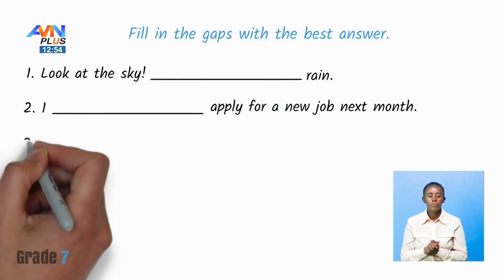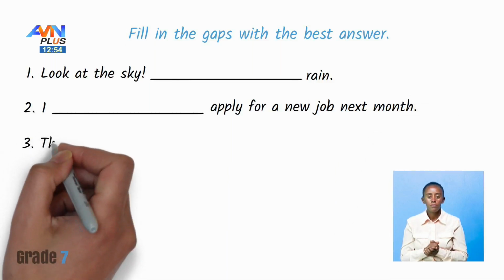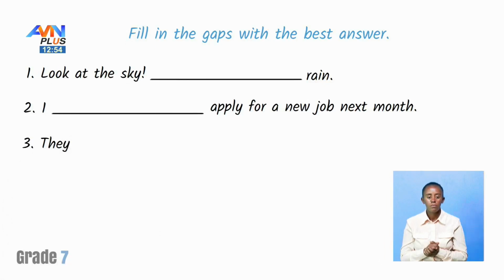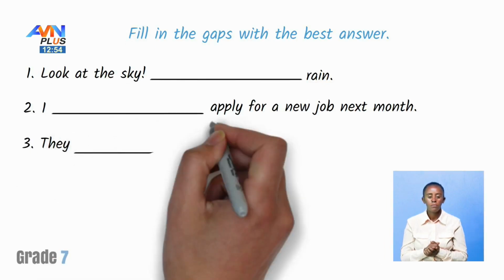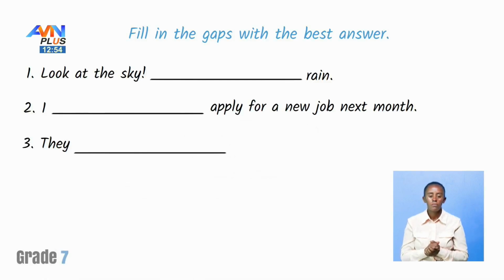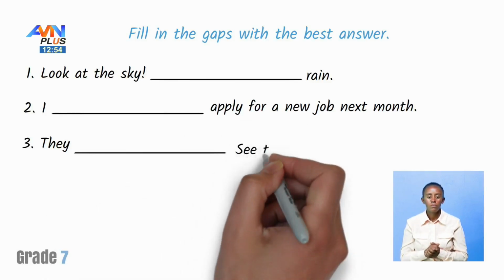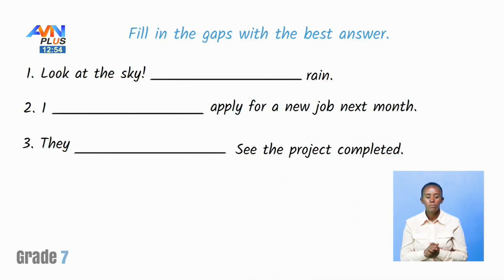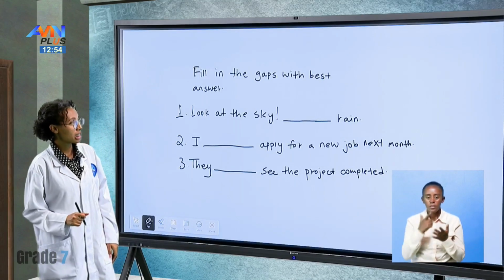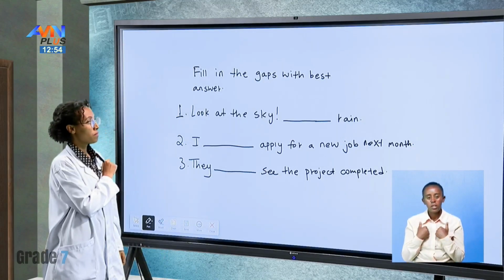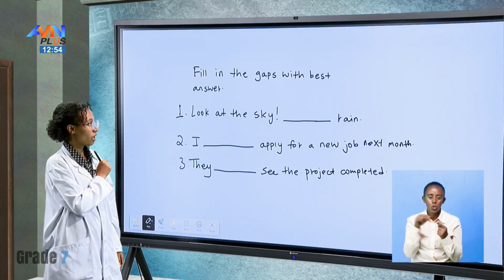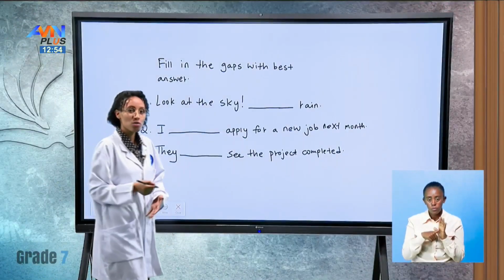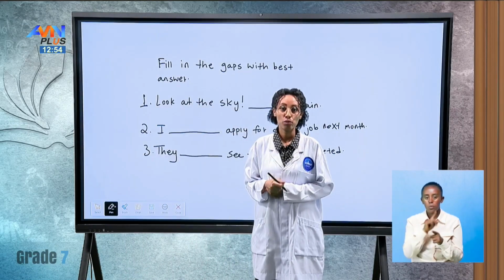Okay, and one other. These are three sentences that we can have by using going to. I will give you a few seconds to answer the questions and we'll do it together.